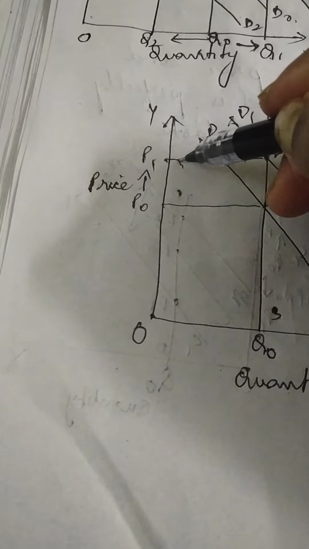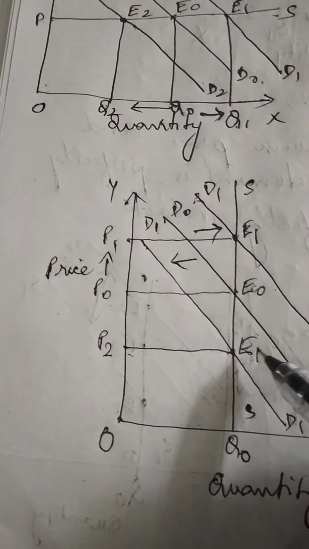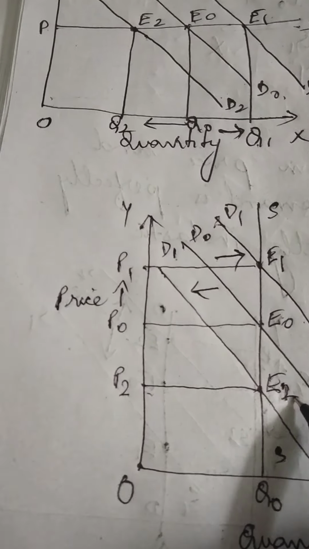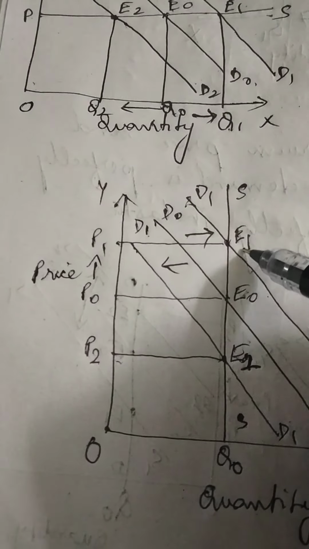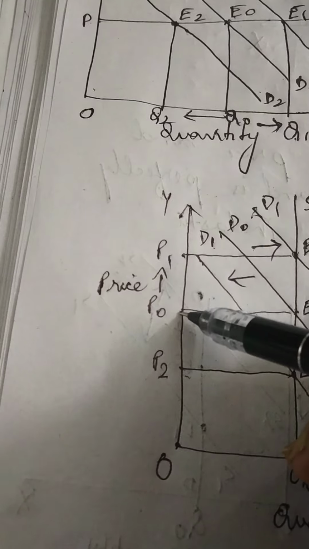Now let us consider a decrease in demand from D1, D1. We show it by the leftward arrow. The new equilibrium will be E1. So see children, the equilibrium price has fallen to P2. The new equilibrium, let me write E2. The previous one was E1. So this is E2. So equilibrium price has fallen from P0 to P2.